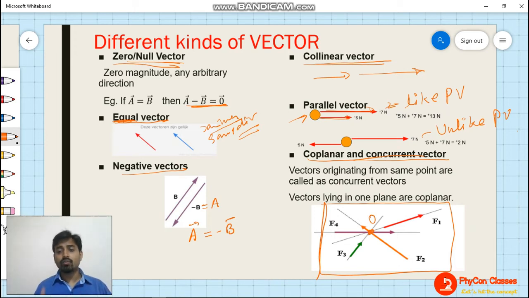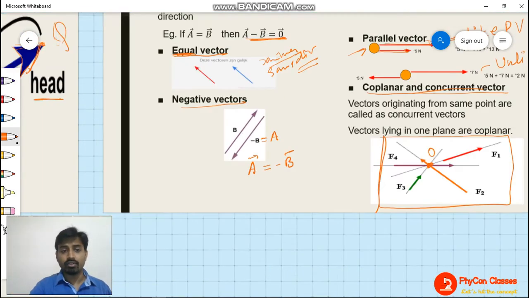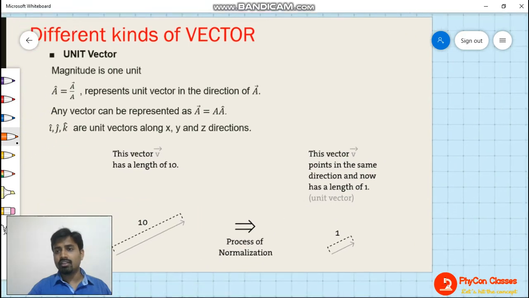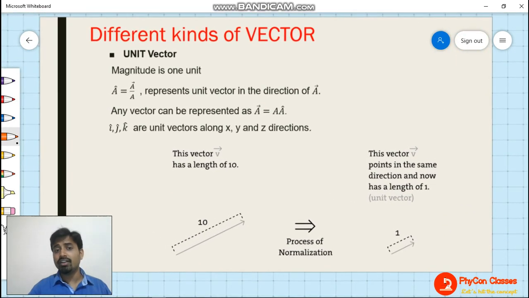Clear? Now there is one more kind of vector which is very, very important, and this is called the unit vector. Zero means the magnitude is going to be 0, and unit means the magnitude is going to be 1. Clear? Now here you see this diagram, this is a vector with a magnitude of 10.